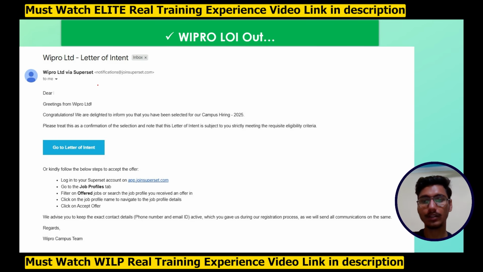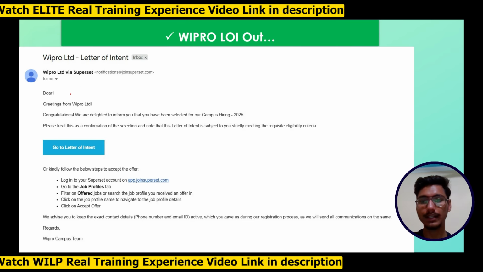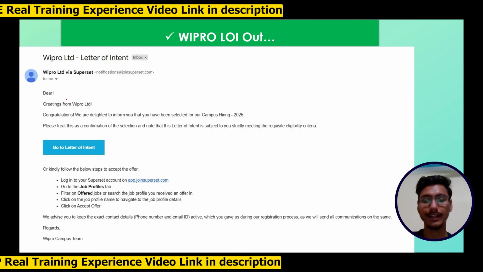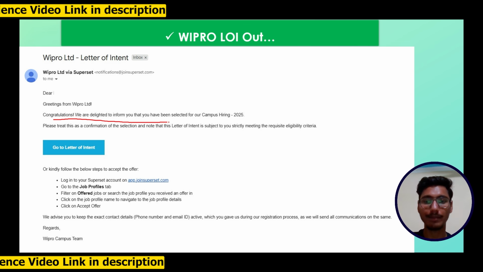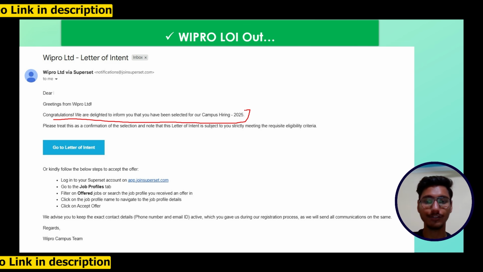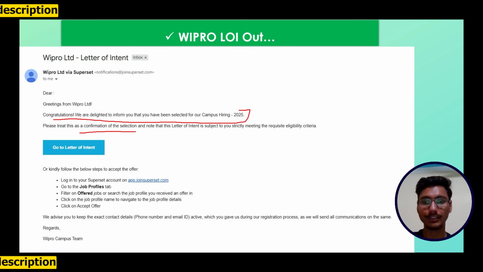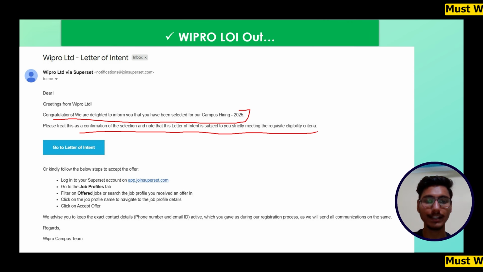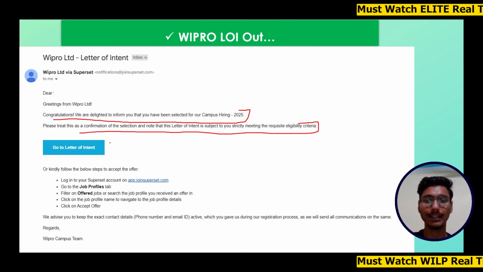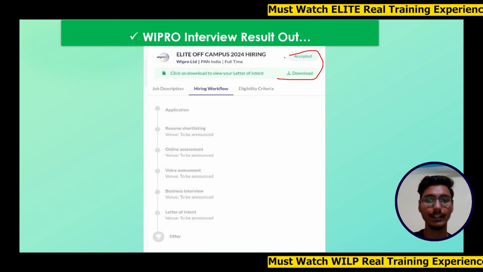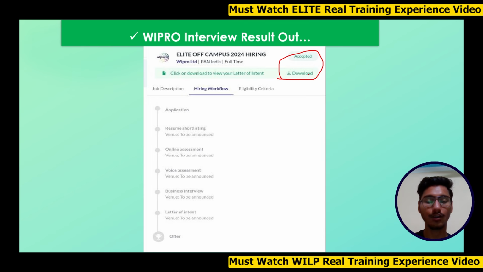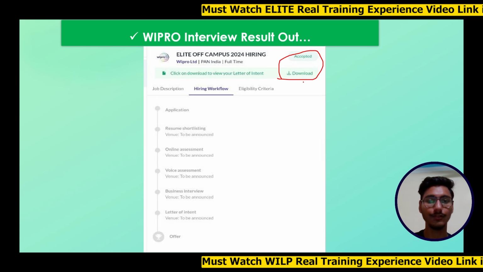Firstly, I will talk about the letter of intent. This is the type of email candidates received from Wipro, the letter of intent mail. This mail states: congratulations, we are delighted to inform you that you have been selected for our campus hiring 2025, and please treat this as confirmation of the selection, and note that this letter of intent is subject to you strictly meeting the requisite eligibility criteria. It means you got selected in Wipro, and many of you already accepted the letter of intent. After accepting it, you will see this type of interface, and you can also download the letter of intent by clicking the download button, and view it.